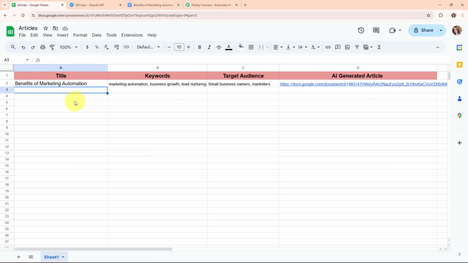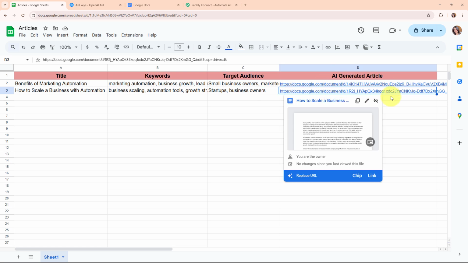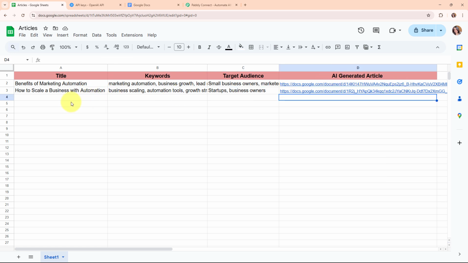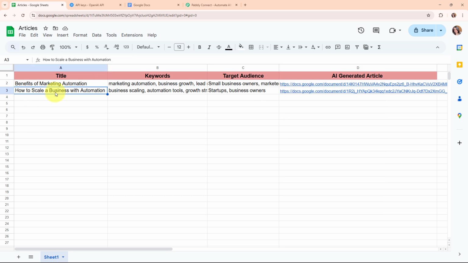Now we are going to see the working of this automation by simply adding the details such as title, keywords, and target audience over here. And here you can see as I have added the title, keywords, and target audience, then automatically I have received the AI generated article link here. That means I have successfully generated a document of the new article with the title How to Scale a Business with Automation.